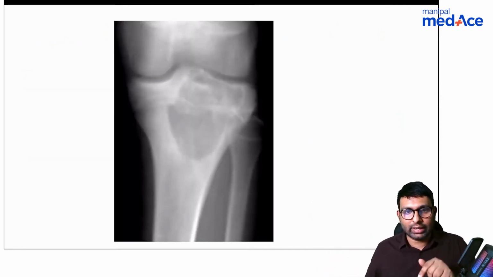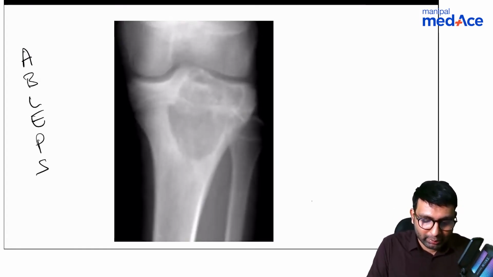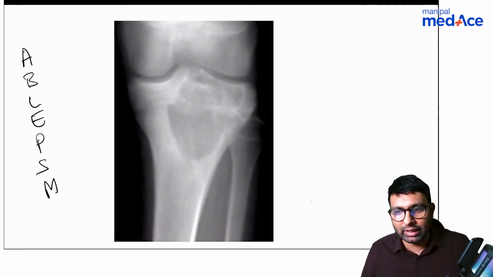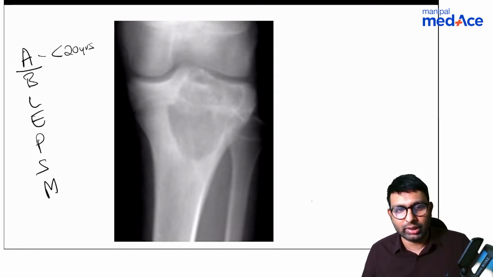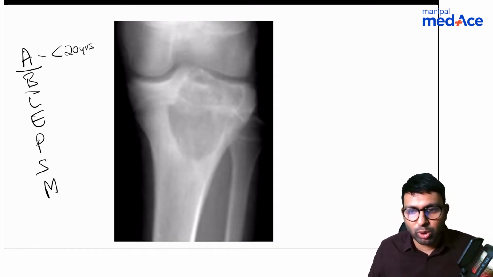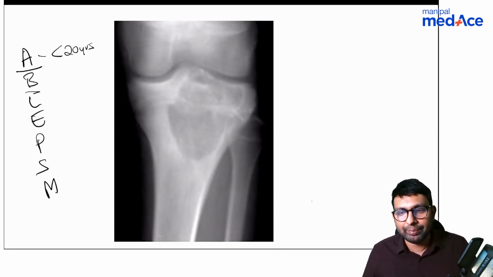For example, let's look at it in this case. So here, let's put the criteria of ABLE PSM. Although you've already given me the answer, please cooperate with me here. Let's try to solve this. So age, like Dr. Jain said, is less than 20 years, which is not giving us a lot of hint. Next is the bone. Which bone is involved here? Dr. Jain, Dr. Shabir, Stardust. Which bone is getting involved here?